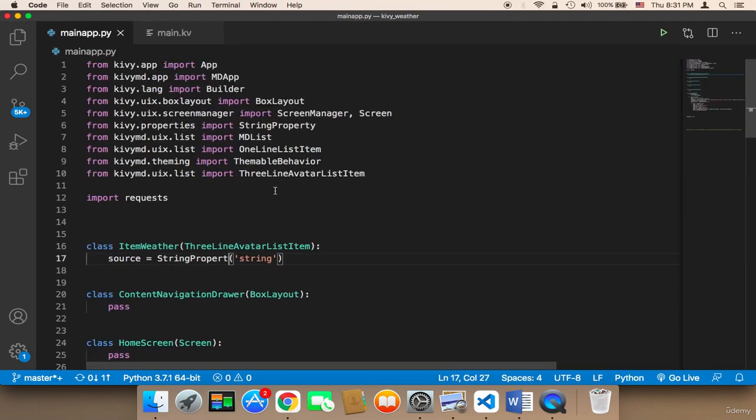Let me show you that. Here it must be string property with a y. I forgot the y, and this is a common error. This is just a typo type of error. So you need to double check your code.